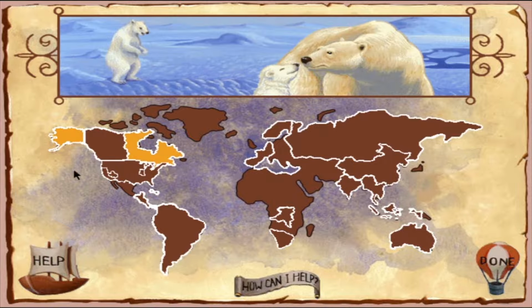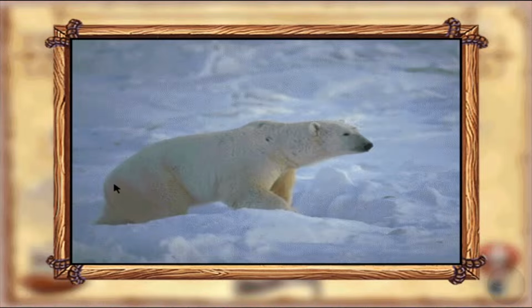Canada and Alaska. Polar bears live in the Arctic islands, coasts, and ice floes. Poaching, pollution, and the trespassing of humans in their habitat threaten the polar bear population.